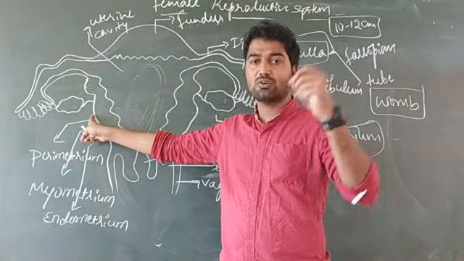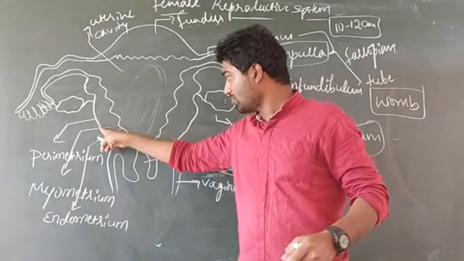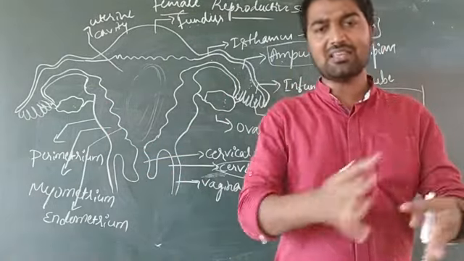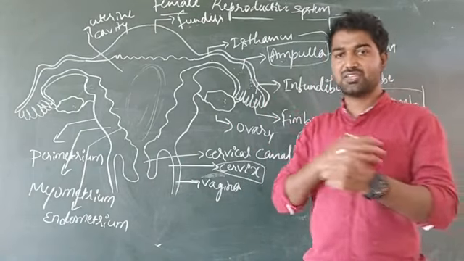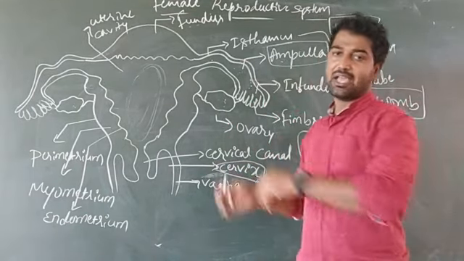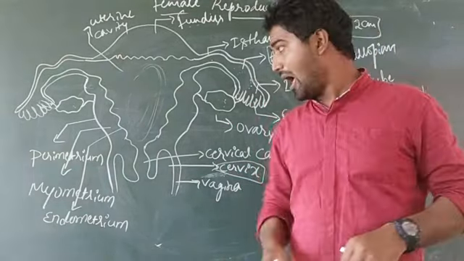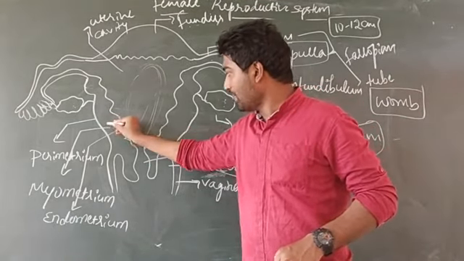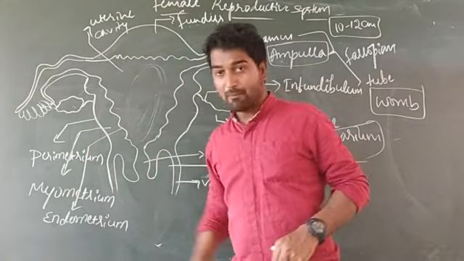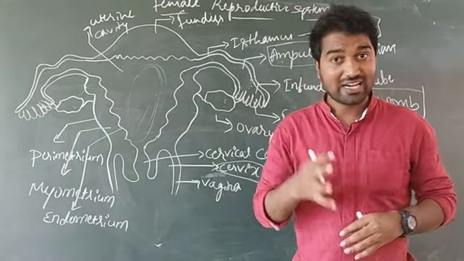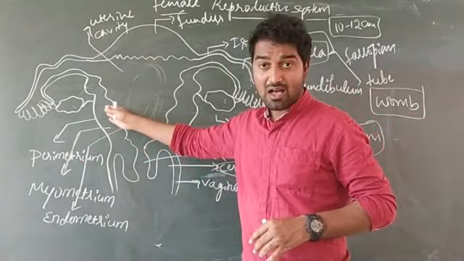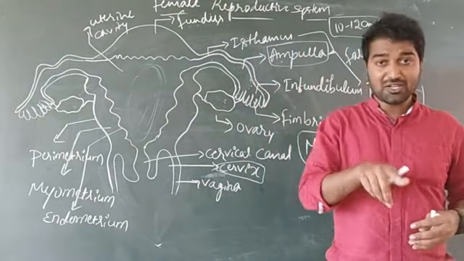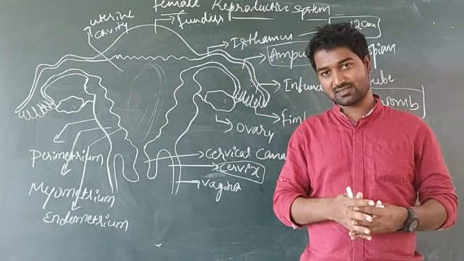It is a very thick layer which gives protection to the uterus. And this middle layer is known as myometrium. Myo means muscles. That means this middle layer is made up of muscles, especially smooth muscles.